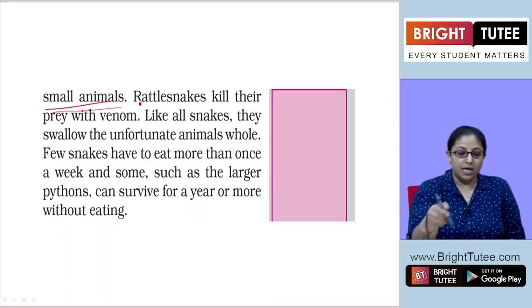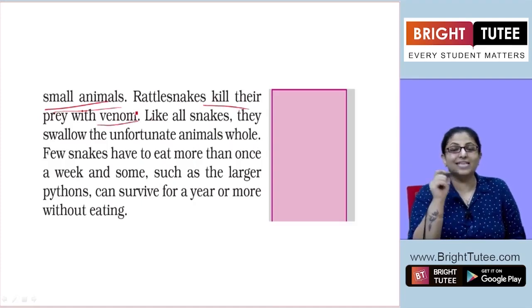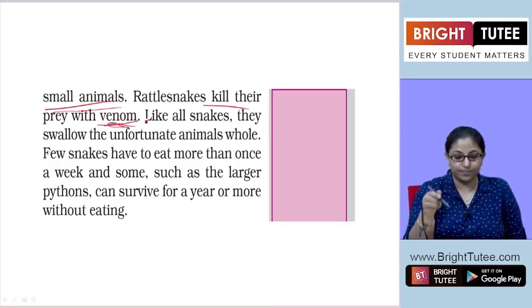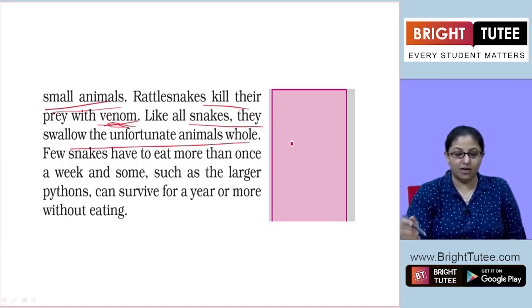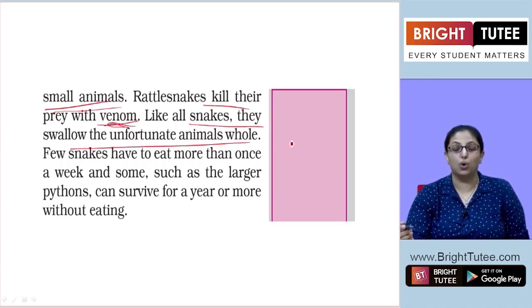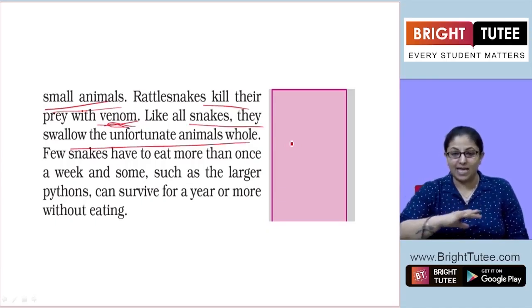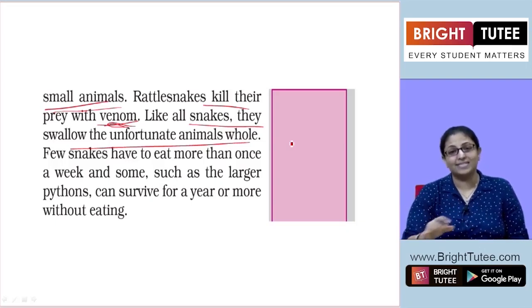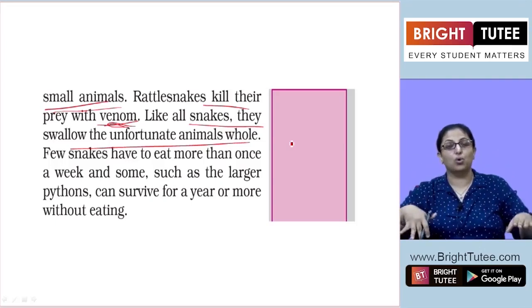Rattlesnakes kill their prey with venom. Rattlesnakes bite, and the prey is killed because of their poison. Venom as in poison. Like all snakes, they swallow the unfortunate animal whole. Like most snakes, when they bite and the prey is dead, they don't bite it into pieces, they swallow it whole.